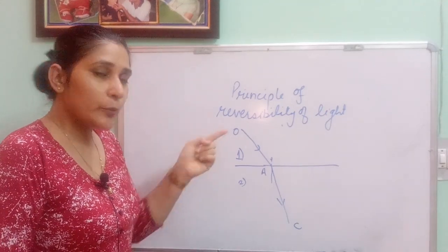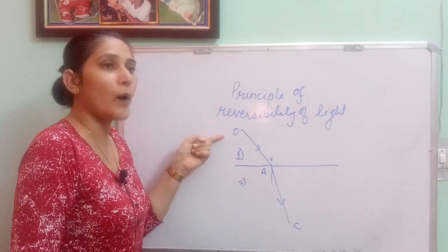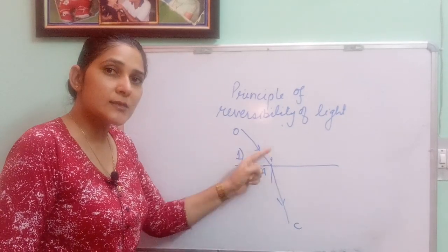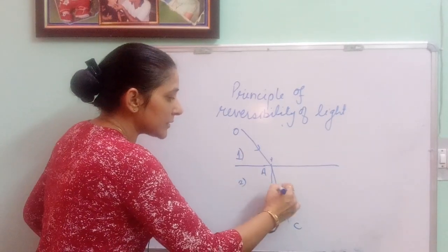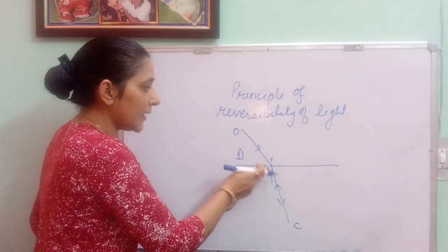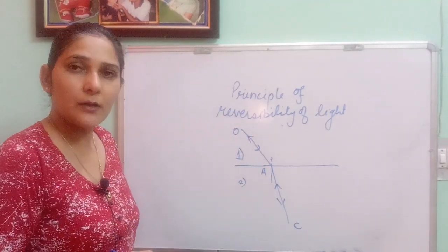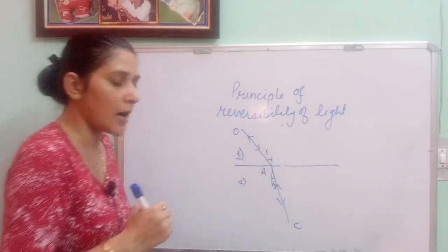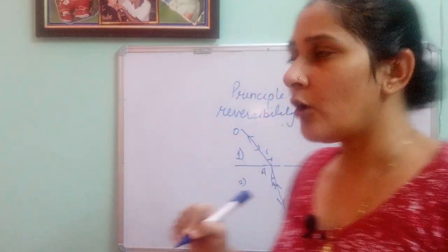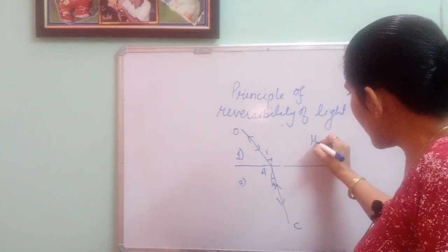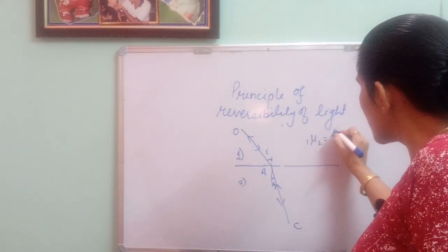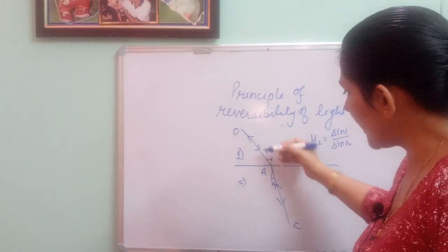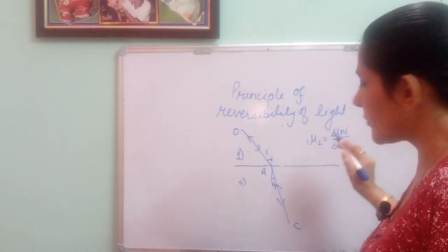How can they retrace? When the light rays are coming from 2 to 1, what will happen? They are following the same path. Now this ray will become the incident ray, means it is coming via CA and OA, and this will become the refracted ray. How can we talk about refractive index this time? This is I and this is R. So according to second law of refraction, refractive index of second with respect to 1 is sin I upon sin R, when it is going from medium 1 to 2.